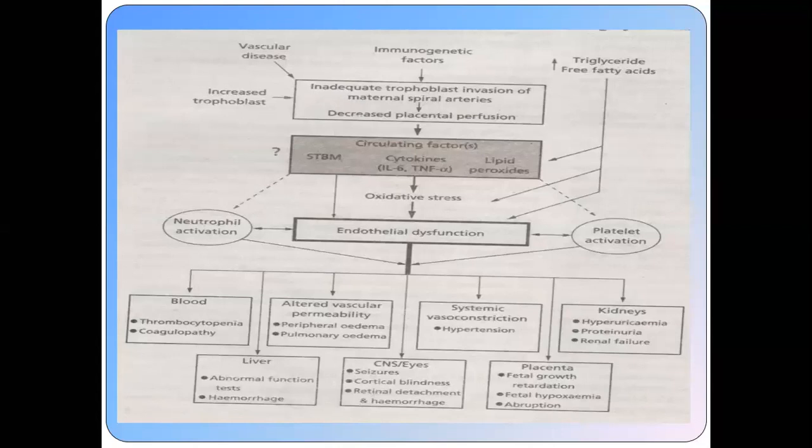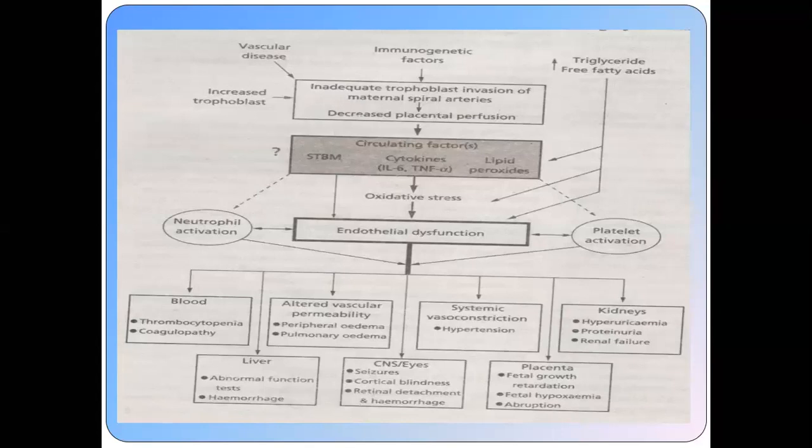In the liver, there may be abnormal liver function or subcapsular hemorrhage. In the brain, this causes seizures, cortical blindness, retinal detachment and hemorrhage. In the placenta, this will lead to fetal growth retardation, fetal hypoxemia, and abruptio placentae.